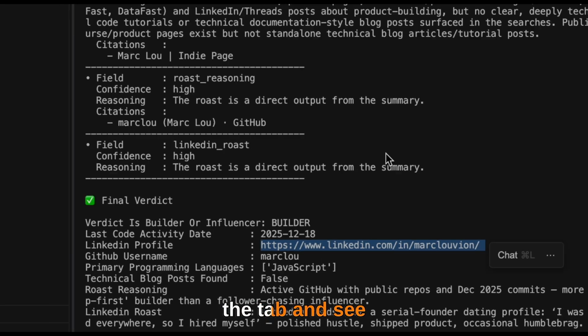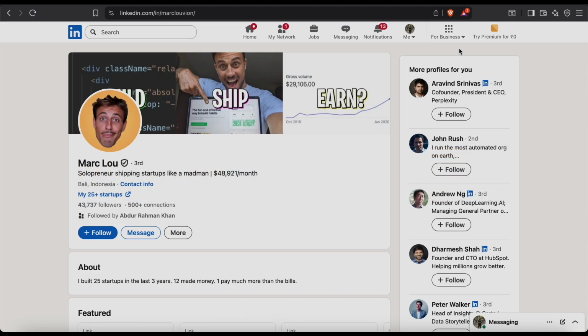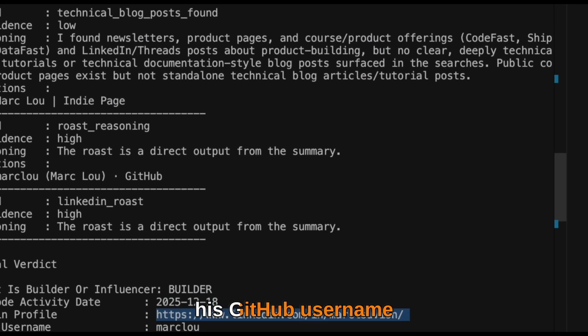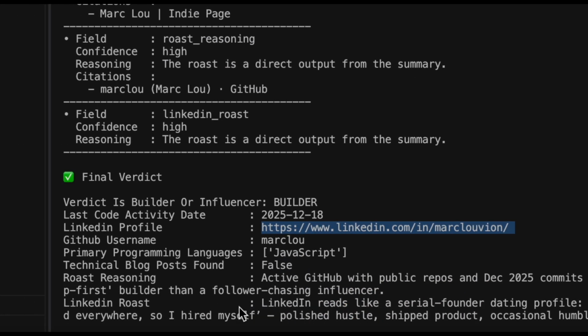So let's just switch the tab and see how legit that is. Alright, turns out it is right, so our script is working fine. We get other information as well, like his GitHub username and also a roasting session.